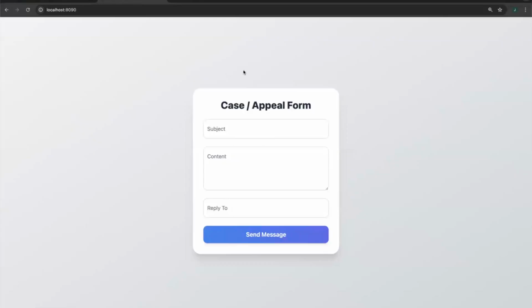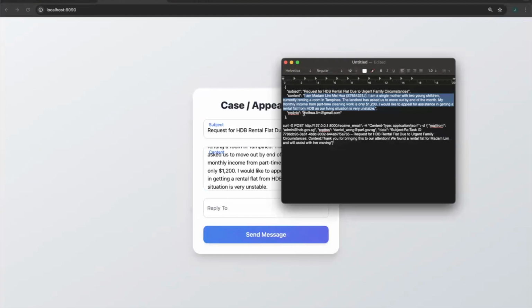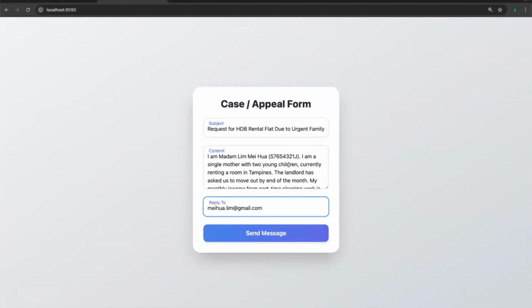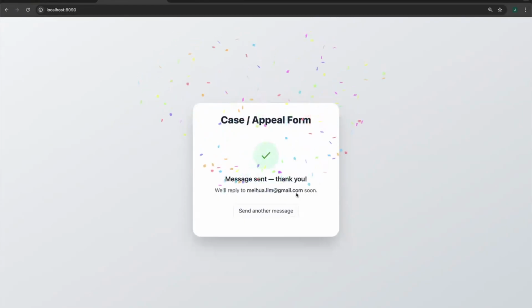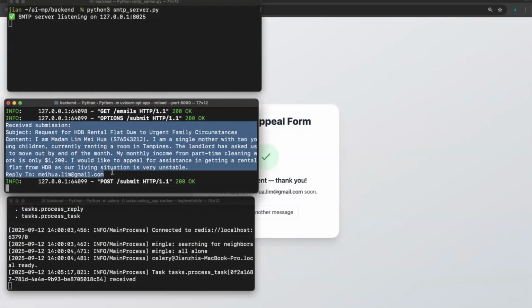To start the case, residents fill out this form with relevant fields. I'm using a synthetic dataset of cases that residents might bring up, so all the individuals and NRICs shown are fake. In this case, the issue is about renting a HDB flat. Once submitted, the case is placed into an asynchronous queue using Celery. The case is then picked up by an agent for processing.